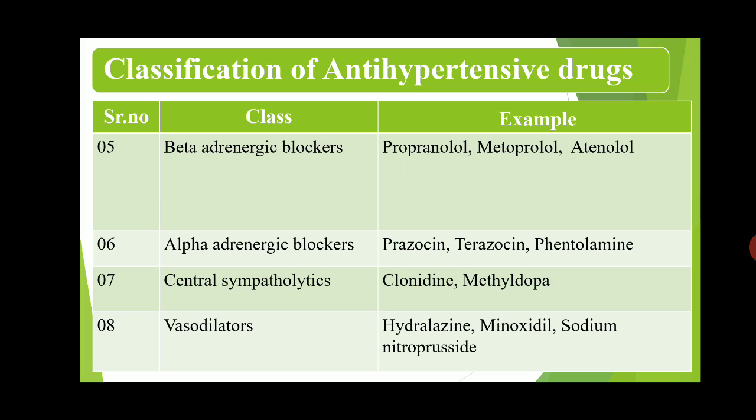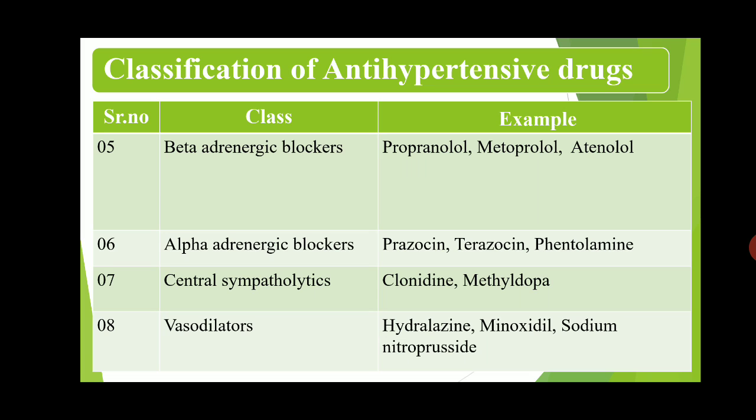The next classification is central sympatholytics. Central sympatholytics consist of two examples, clonidine and methyldopa, and the last class is vasodilators.